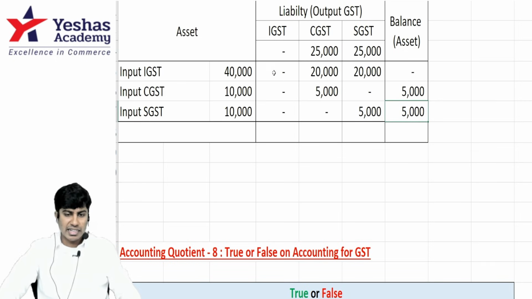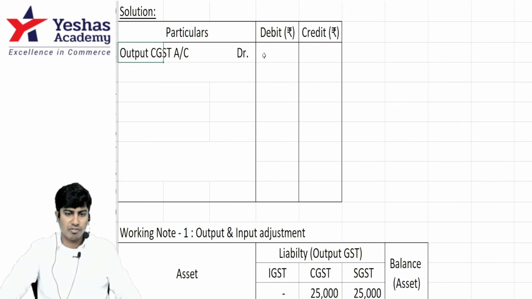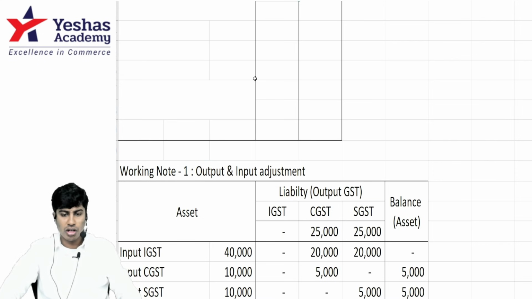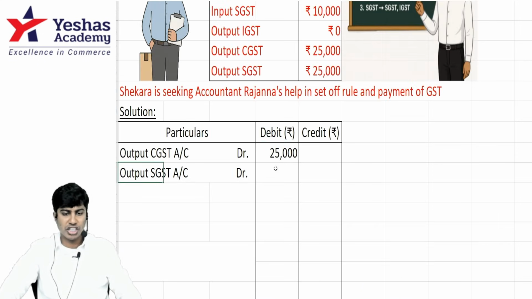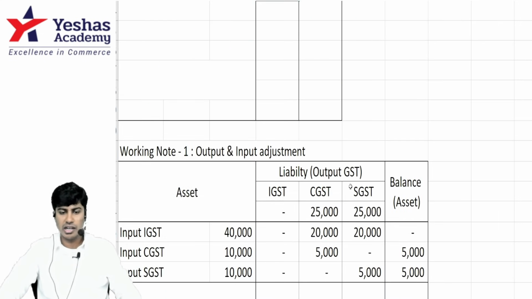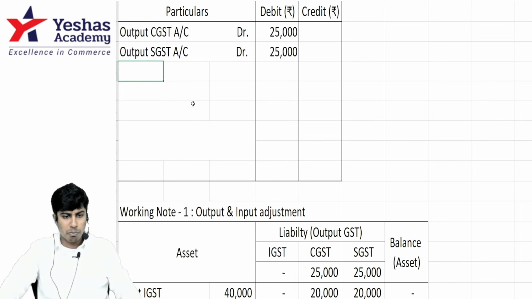So I will debit my liability of output CGST, how much? 25. Output SGST 25. 50 debited. I will credit my input IGST first.